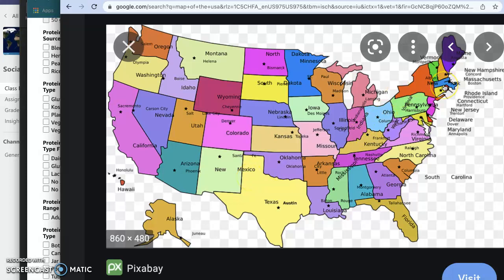We live in Massachusetts, and the capital of Massachusetts is this little star here. It's Boston. Every state in the US has a capital. For example, the capital of Texas is Austin. The capital is just a very big city in the state. Usually, you can find the government of the state in that city.